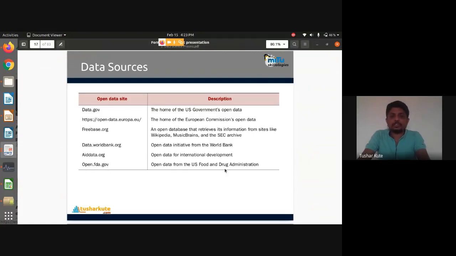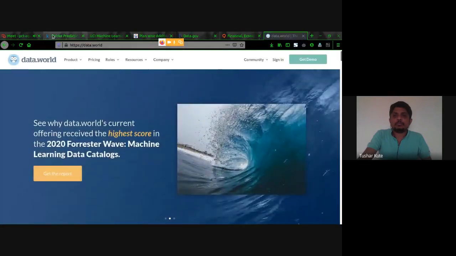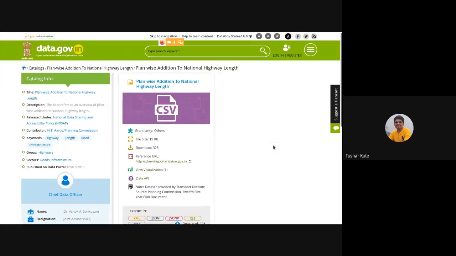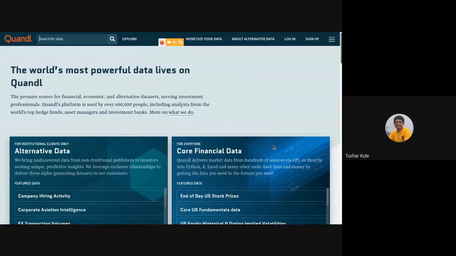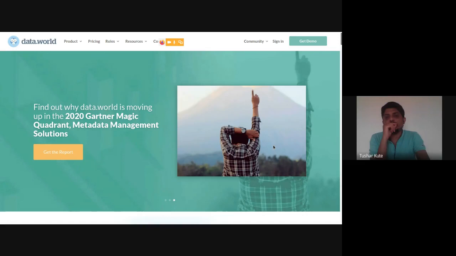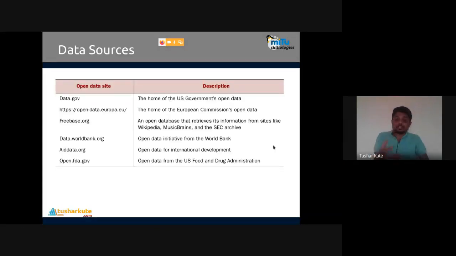Actually, they are taken from a US point of view, but the commonly used data sets which many data scientists are using, which I just showed over here, like Kaggle, UCI ML repository, this is data.gov.in, this is Quandl and data.world, are commonly used resources for data analytics, data science, or machine learning applications. We can use these open data sets that we can download.